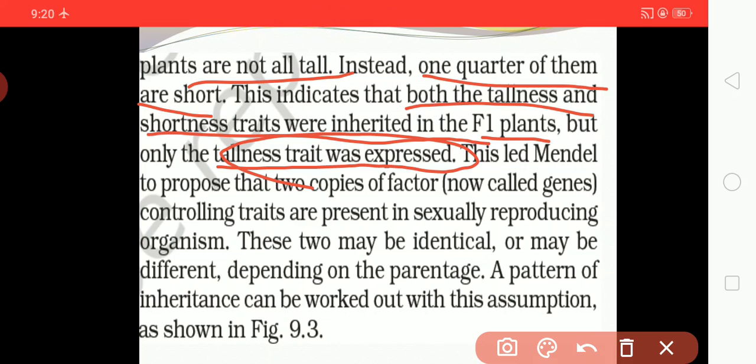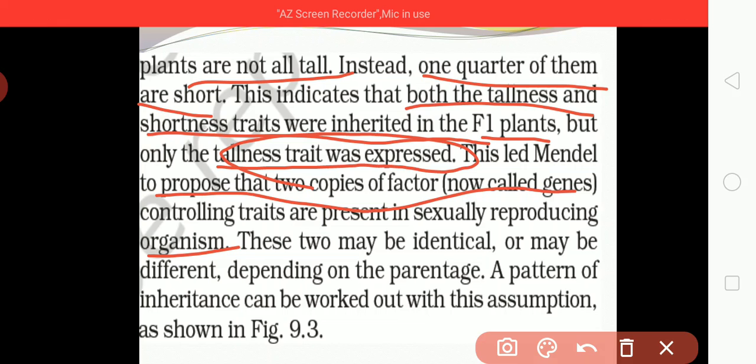This led Mendel to propose that two copies of a factor, now called genes, controlling a trait are present in sexually reproducing organisms.